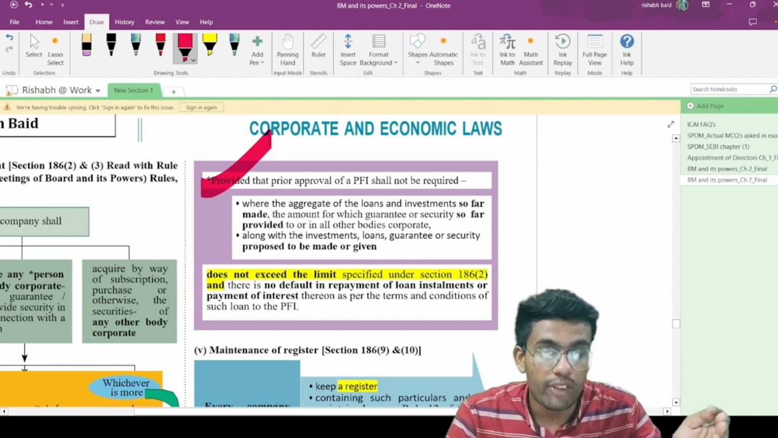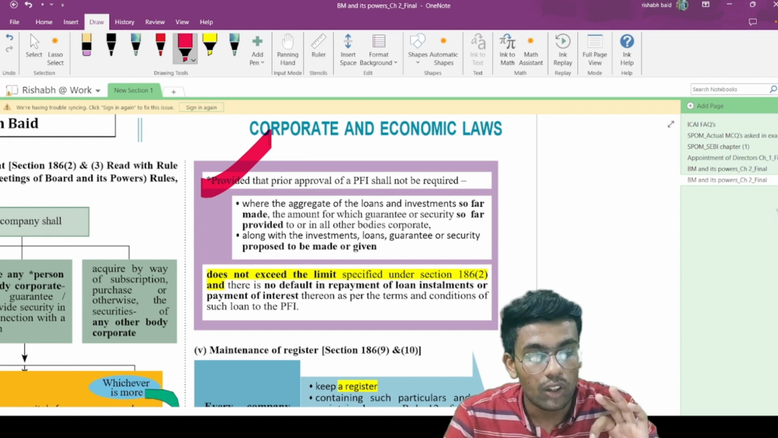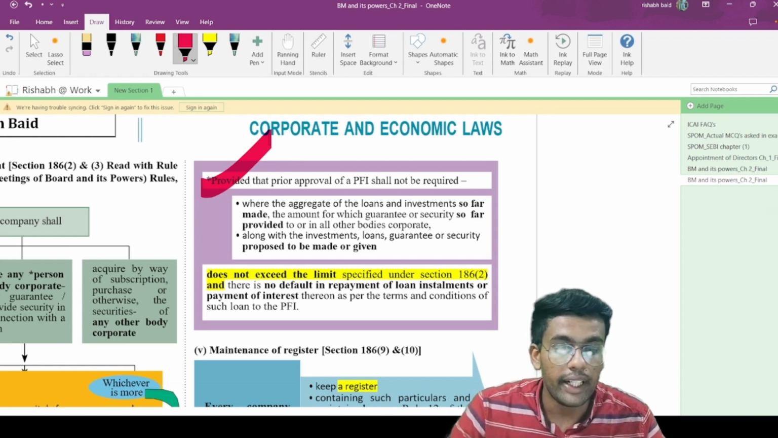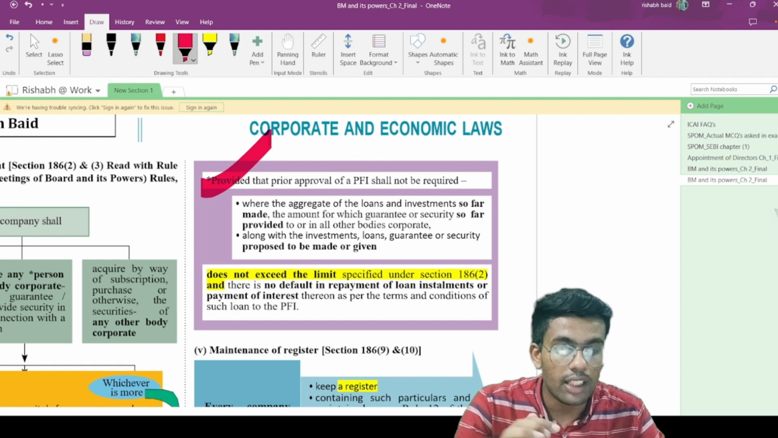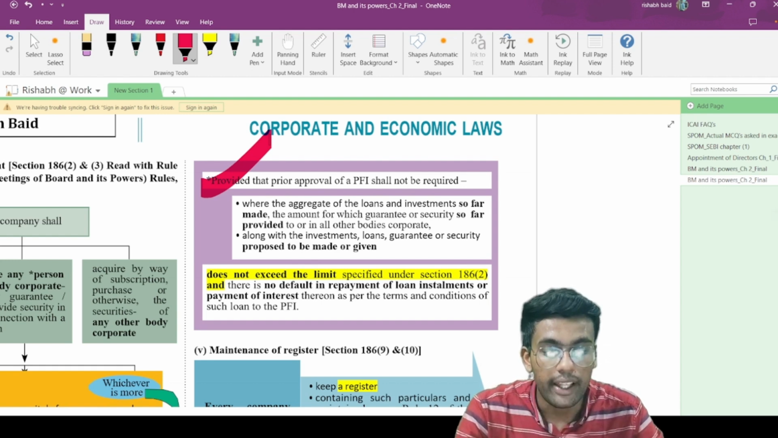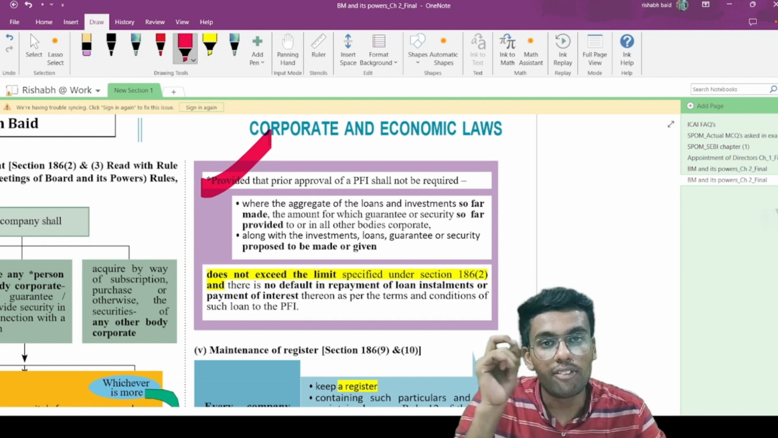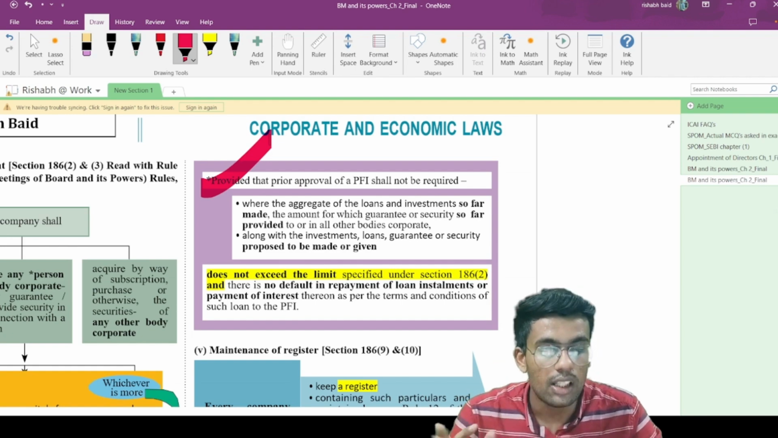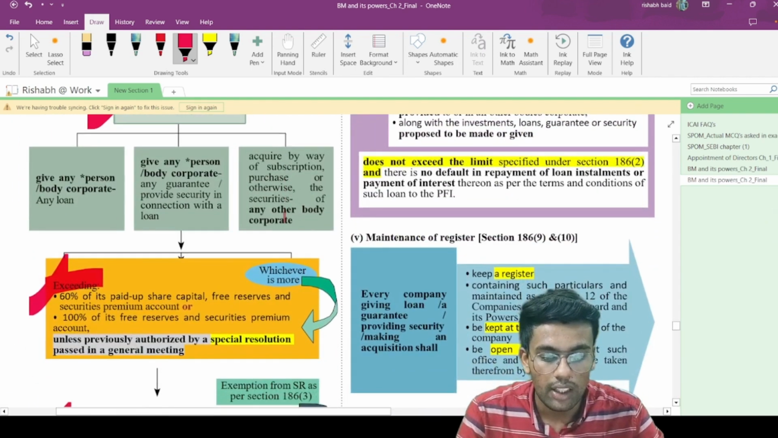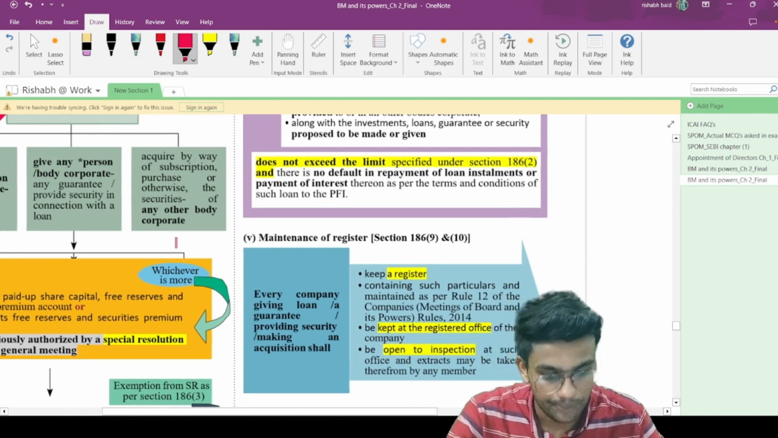Before making any kind of investments, you need to have approval of public financial institutions, where the aggregate of the loan and investment so far made, and the amount for which the guarantee or security so far provided to or in all other bodies, along with the investment, loan, guarantee or security proposed to be made, exceeds the limit prescribed in section 186(2). In such a case, apart from the special resolution, you also need to have approval of public financial institutions. So section 186(2) is nothing but this one. This one talks about the limit, the maximum amount of investment you can make.